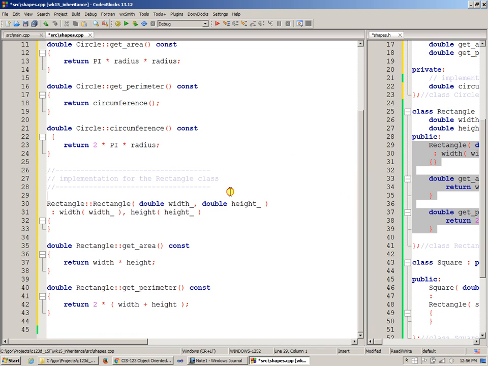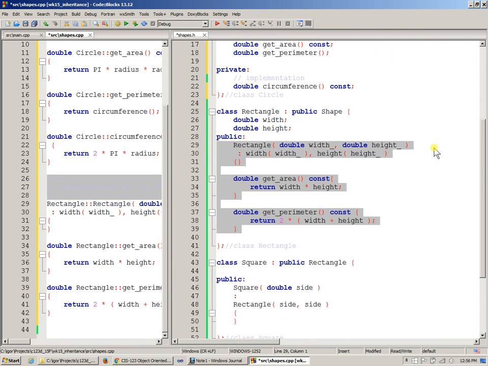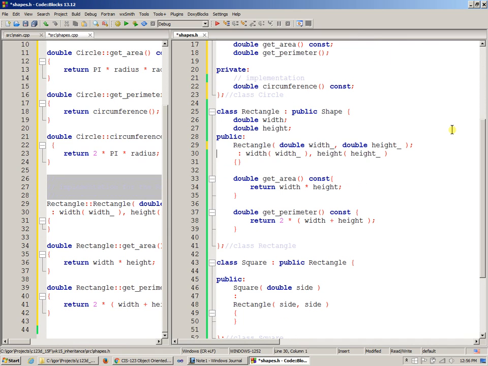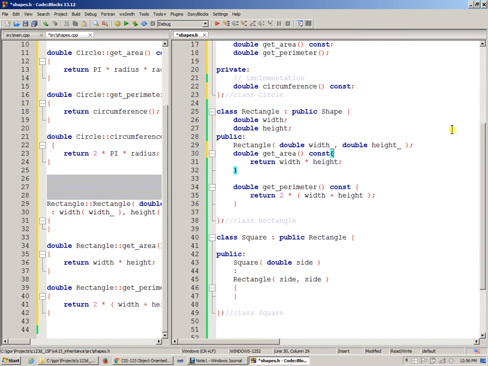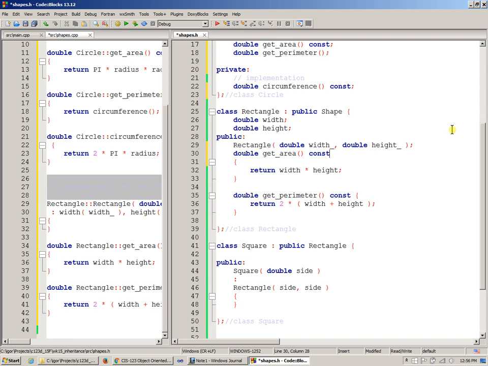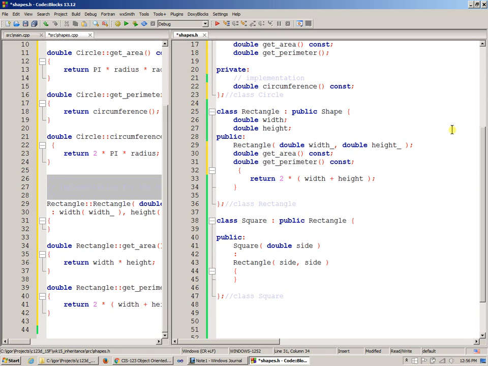And so therefore, I can also move the implementation. And by the way, I need to now go and say that this is my constructor over here. This is my get area, right? So there's no need for implementation here because it's now provided elsewhere. The compiler will accept that.